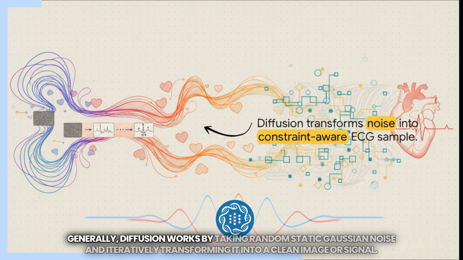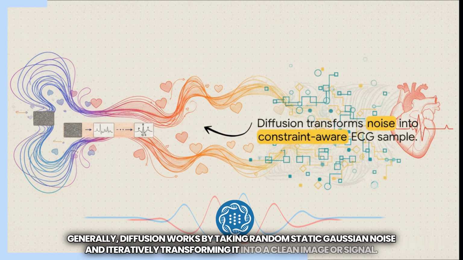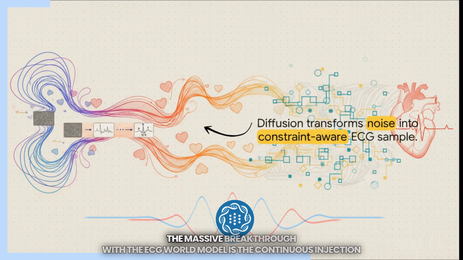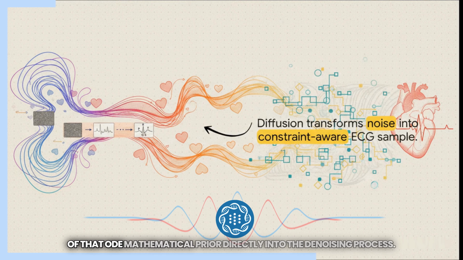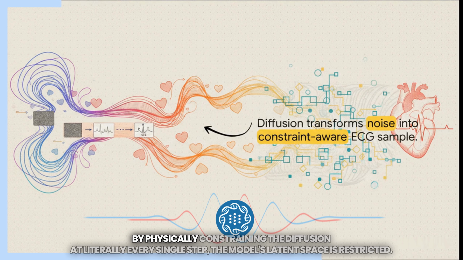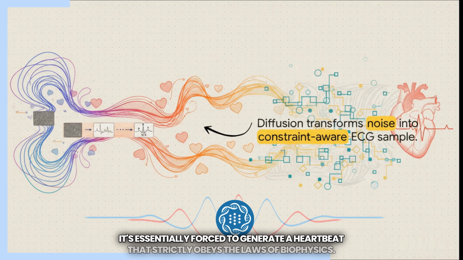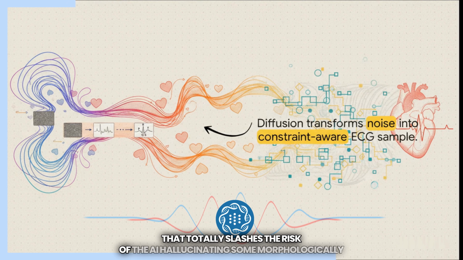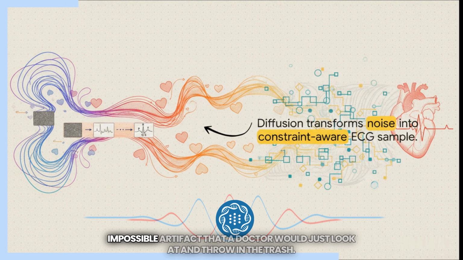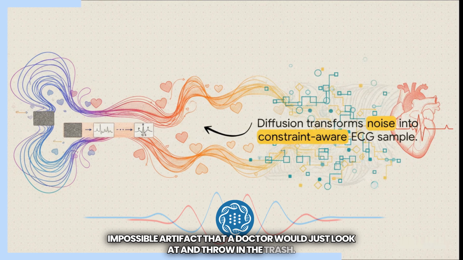Generally, diffusion works by taking random, static, Gaussian noise and iteratively transforming it into a clean image or signal. The massive breakthrough with the ECG world model is the continuous injection of that ODE mathematical prior directly into the denoising process. By physically constraining the diffusion at literally every single step, the model's latent space is restricted. It's essentially forced to generate a heartbeat that strictly obeys the laws of biophysics. That totally slashes the risk of the AI hallucinating some morphologically impossible artifact that a doctor would just look at and throw in the trash.